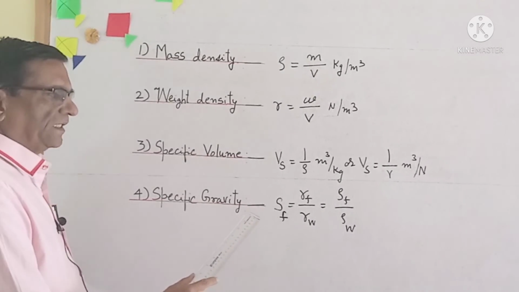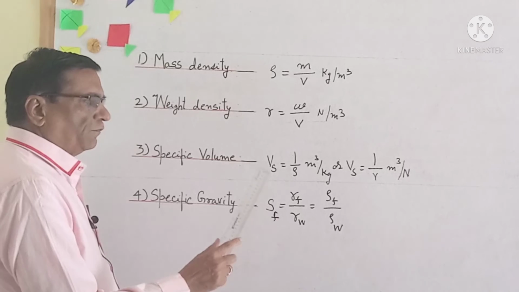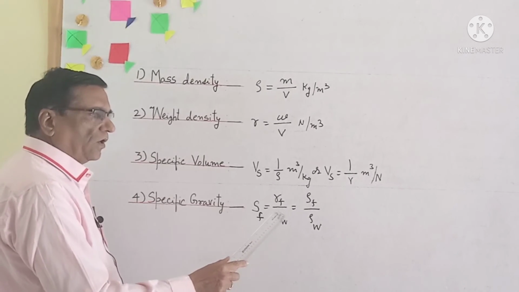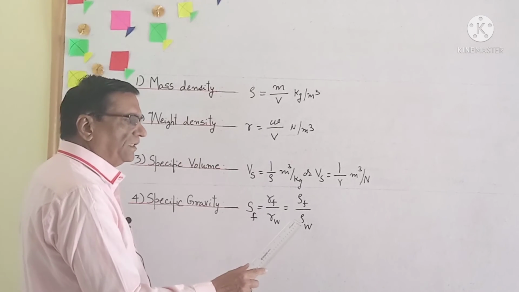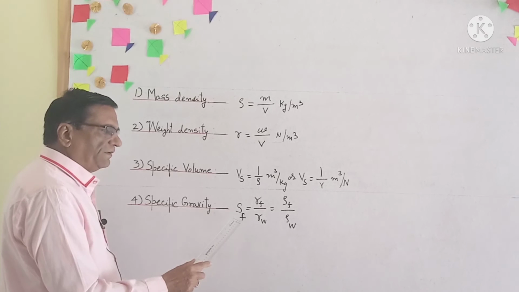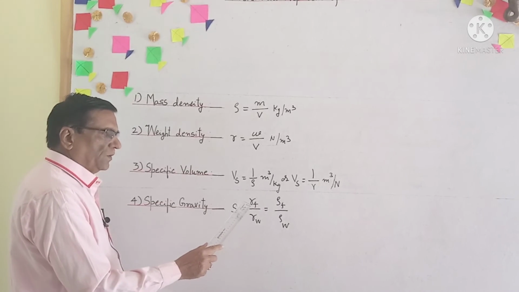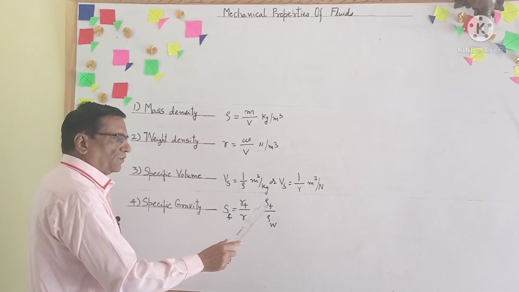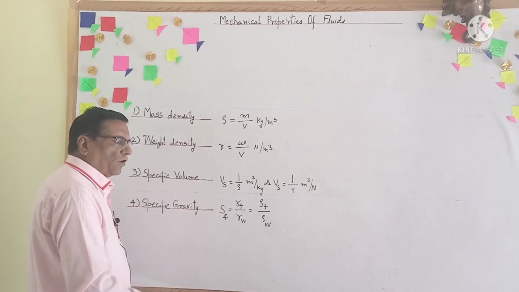And next is specific gravity. By definition, it is the ratio of weight density of fluid to the weight density of water, or mass density of fluid to the mass density of water. So SF, specific gravity of fluid, is equal to gamma of fluid upon gamma of water, that is equal to rho of fluid upon rho of water.